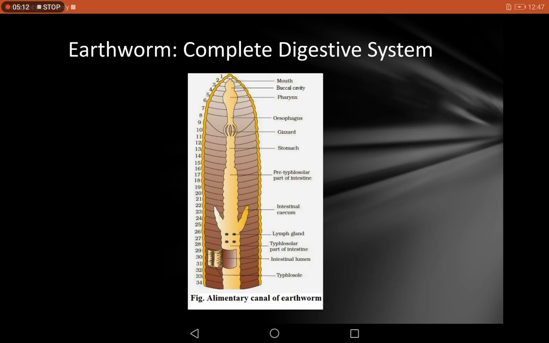The food along with the sand particles is collected by the buccopharyngeal region, meaning whatever it eats, earthworm cannot choose only the food material, only the organic material, but along with that some sandy particles, some soil also enters the buccal cavity. Then it is taken into the pharyngeal region, so we can call it the buccopharyngeal region.